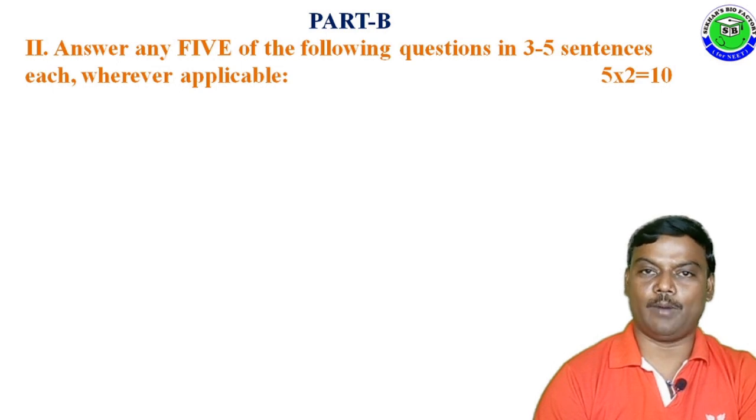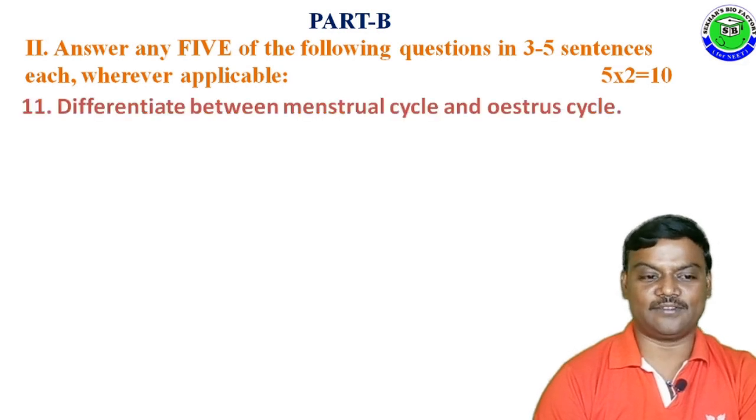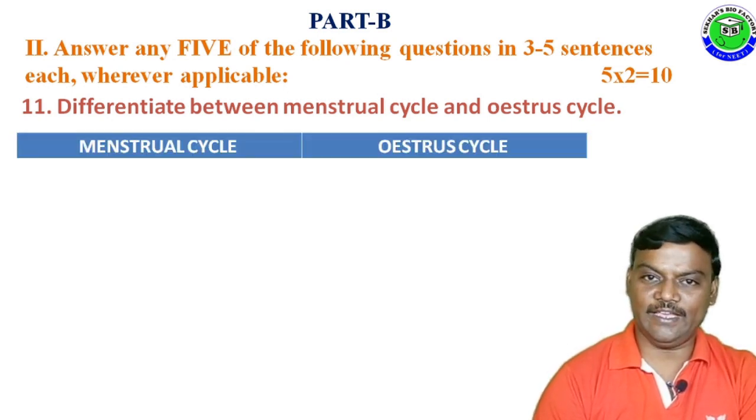Part B, Roman number 2. Answer any 5 of the following questions in 3 to 5 sentences each wherever applicable. 5 into 2, 10 marks. Question number 11. Differentiate between menstrual cycle and estrous cycle. The answer is menstrual cycle and estrous cycle.